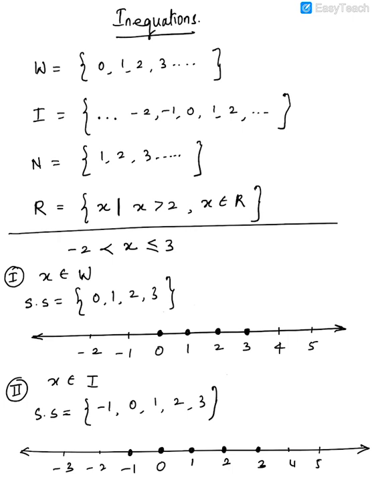Now when x belongs to N, that is natural number. What was the condition? x is more than minus 2 and less than or equal to 3. So now what will be our solution set for the third one? Because it's natural number, it is going to start from 1, 2 and 3.